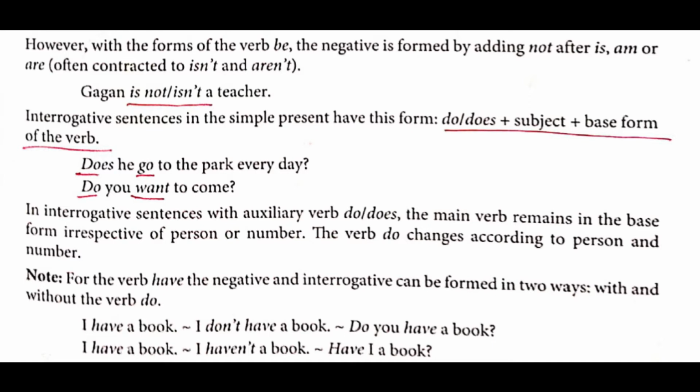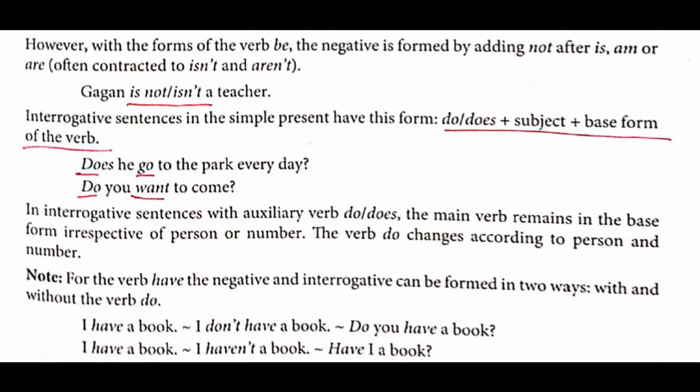Next sentence. Do you want to come? So do again over here is the helping verb, auxiliary, and you is the subject of the sentence. It is a pronoun, and want is the main verb. And to come is an infinitive. So don't do anything. We are in simple present tense. So do is in present tense and want is in present tense. Do you want to come? So underline do and underline want.